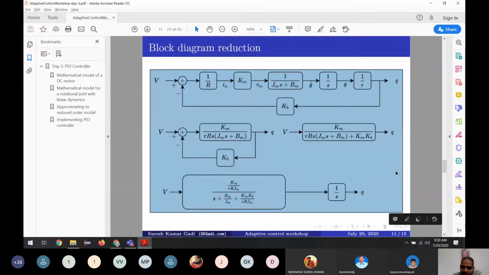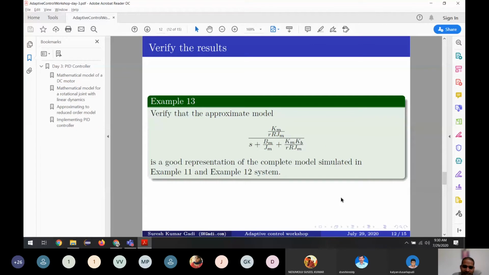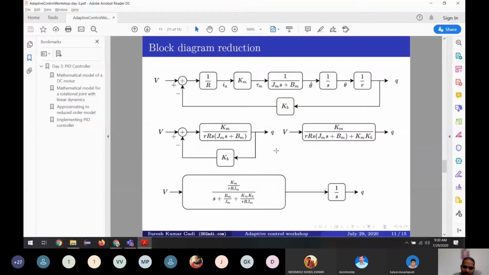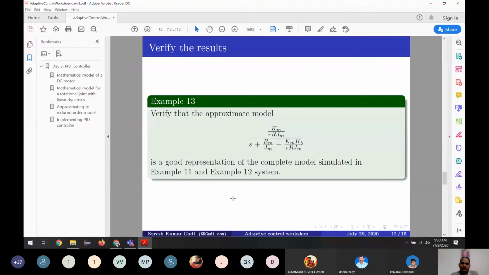So let's see what's next. Okay, now it says verify in example 13. Let's verify that the reduced block diagram, this one, is a good representation of the original system we had. Does anyone have any doubts until now? Otherwise we can go to the simulation part.